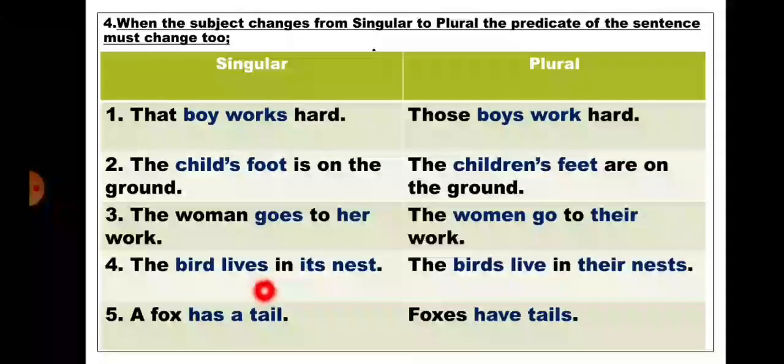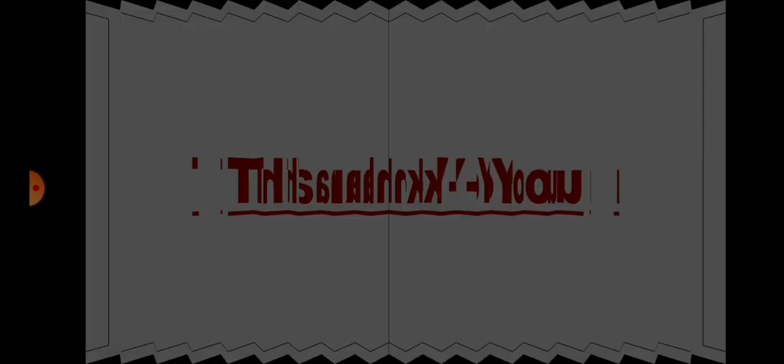A fox has a tail. So here, has a tail will change into have tails. So while changing it into a plural, the sentence will be: foxes have tails.